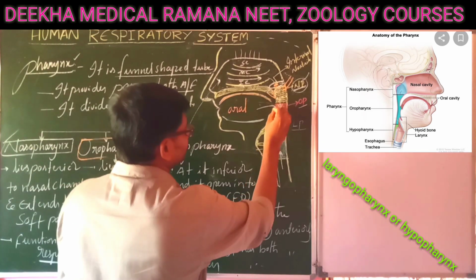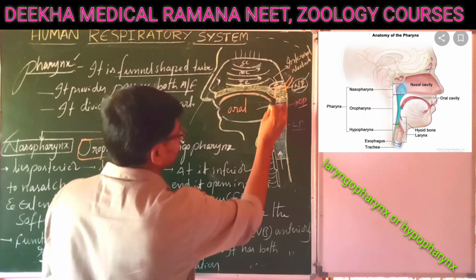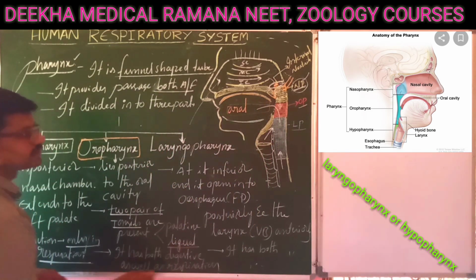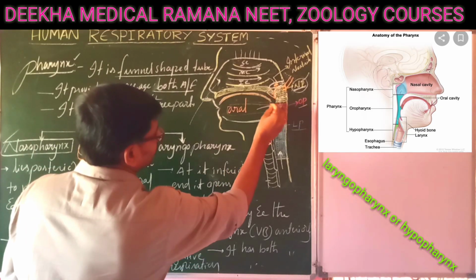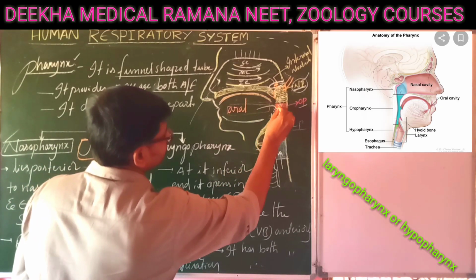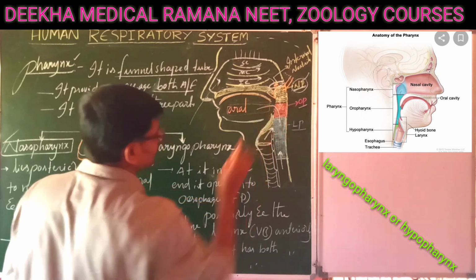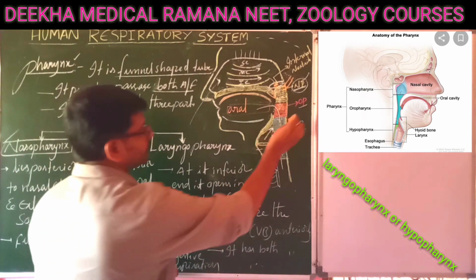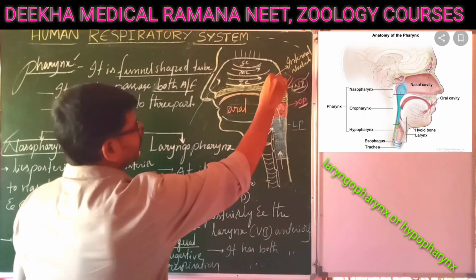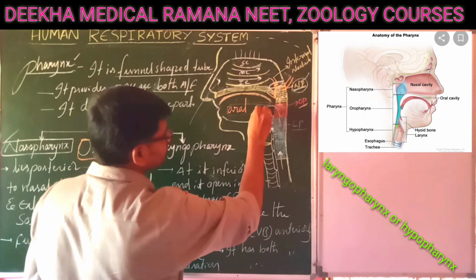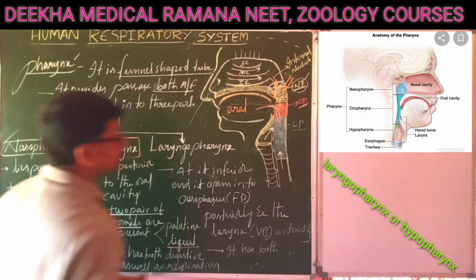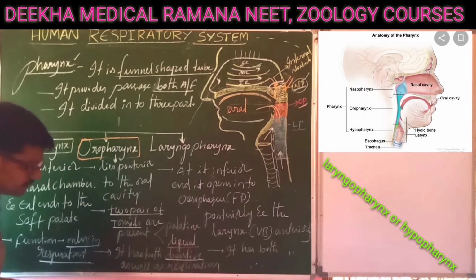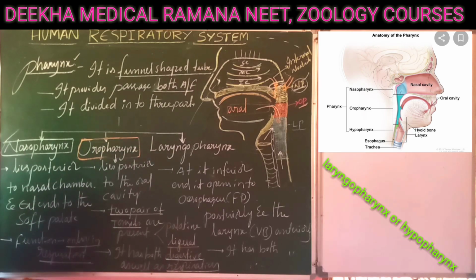If you imagine that this area has the tongue, here the lingual tonsils are present. Along with that, the palatal tonsils are also present in this area. The very important character of the oropharynx is that it allows the air as well as the food. That's why the oropharynx helps in both digestion and respiration.